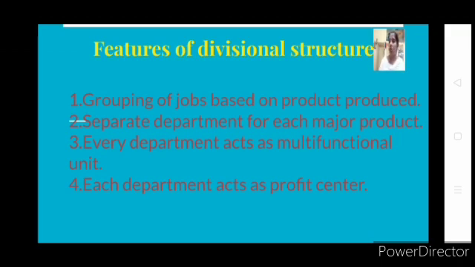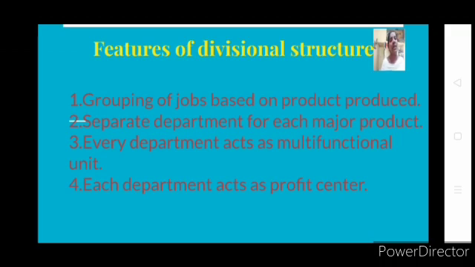When I say divisional organizational structure, it means your entire organization is divided on the basis of product produced. So when Tata Company comes out with 5 different products, you will divide the organization into 5 departments, and each department will have all the functions. In one department you will have all the functions like production, marketing, sales, purchase, stores, finance. All the activities of that particular product will be grouped in that department. So it is not grouping of jobs based on functions, it is grouping of jobs based on product produced.